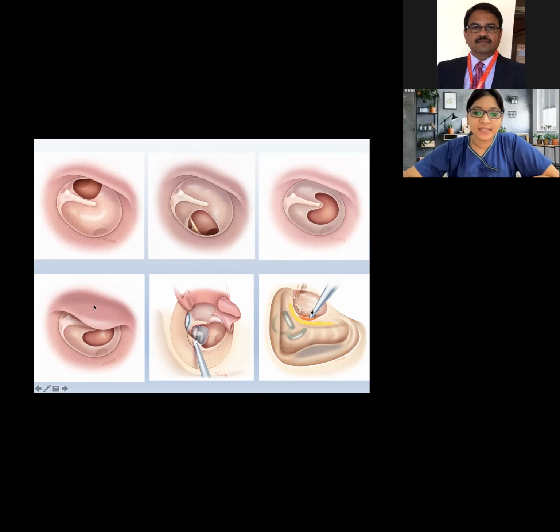Then we can see a bulge in the anterior canal wall, and sometimes a big overhang in the posterior part, which we have to remove. Sometimes we have to do an extensive surgery in the mastoid. Different people have different anatomy, and we should be equipped with and master all the different approaches, so that we do not face any difficulty when we do the surgery. That is the importance of approaches.